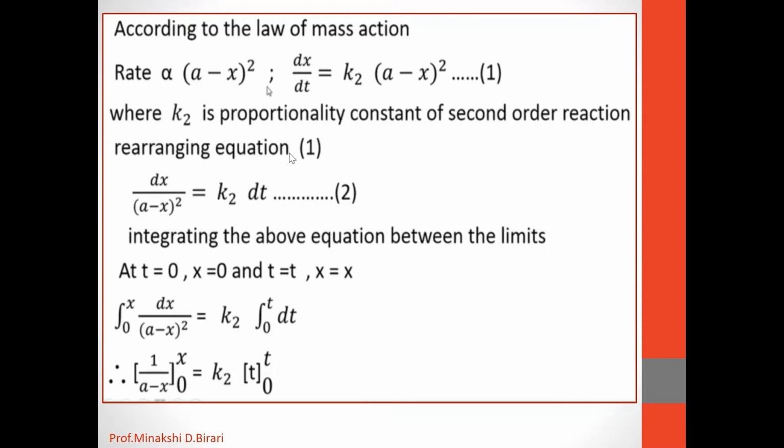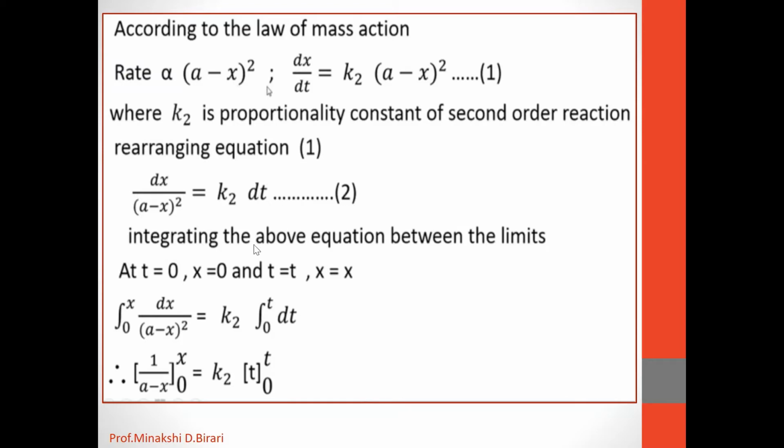Then rearranging equation 1, we get dx upon (A minus X) whole square is equal to K2 into dt. So separating the variables, we get dx upon (A minus X) whole square is equal to K2 into dt. This will be equation number 2.